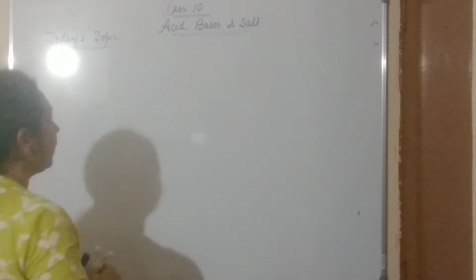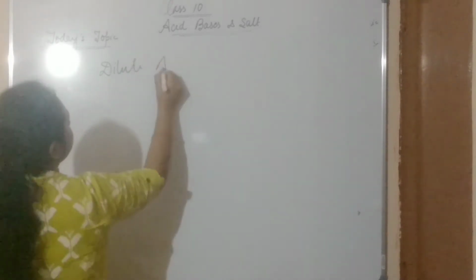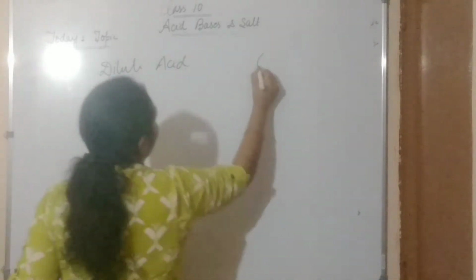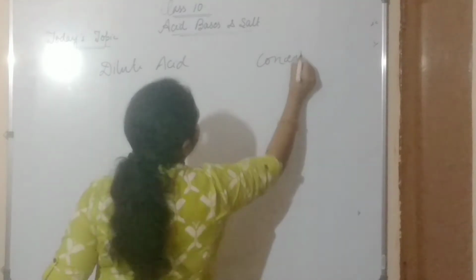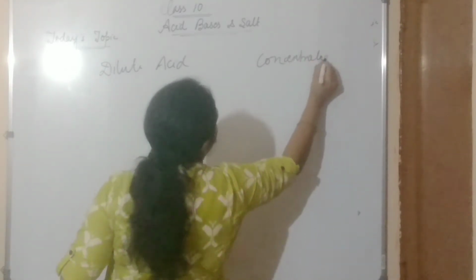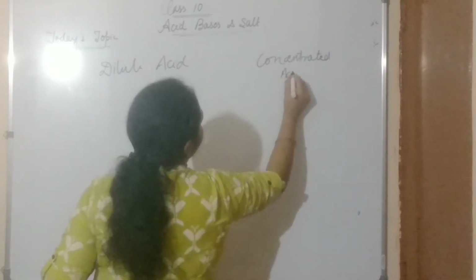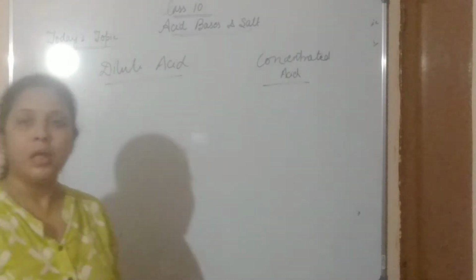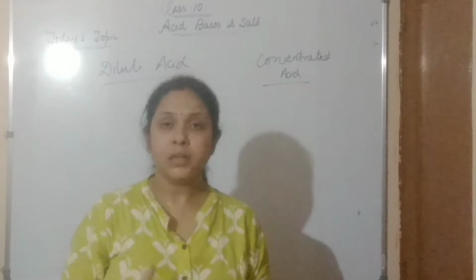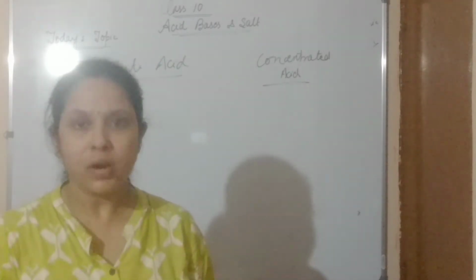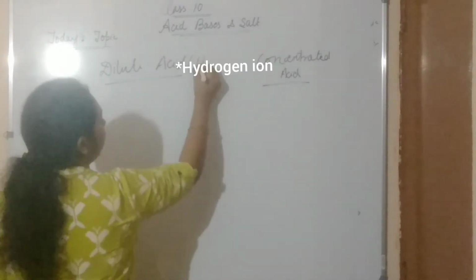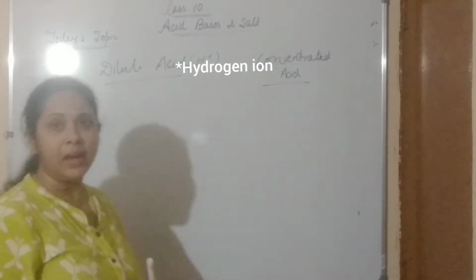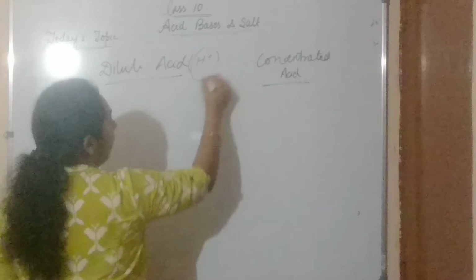Now our next topic, dilute acid and concentrated acid. So dilute acid, we already know that the acid produces hydrogen ion. So the acid always produces hydrogen ion, and we are using here the H plus sign.